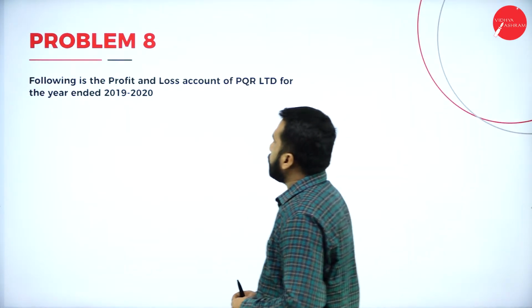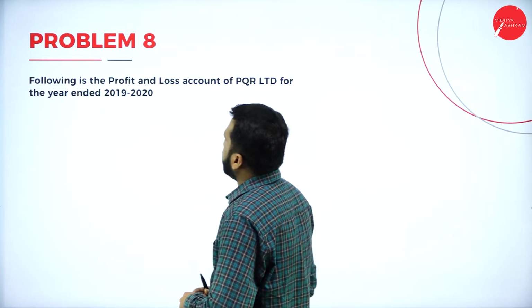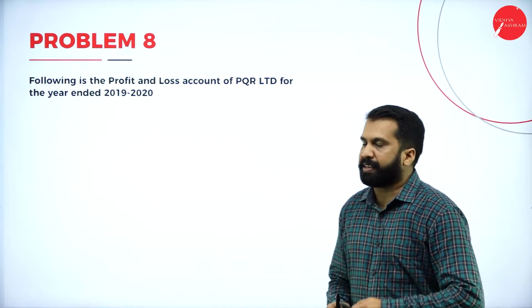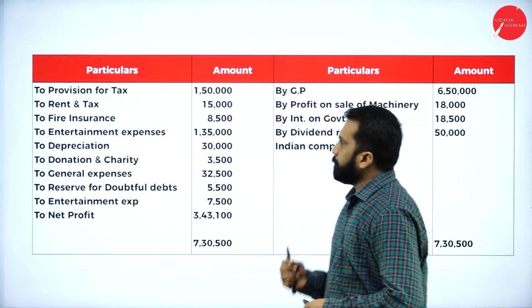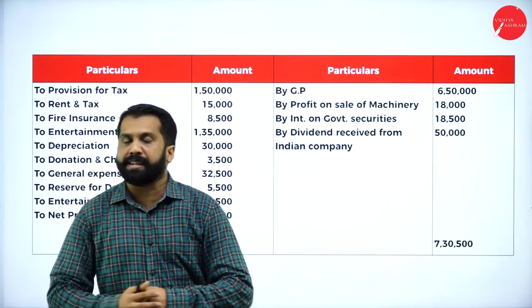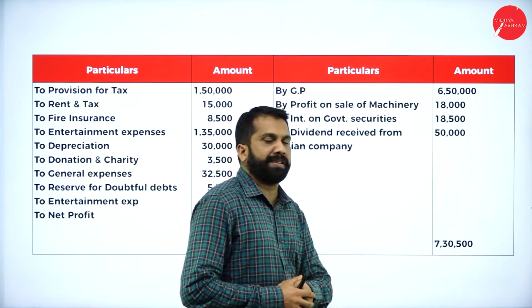Now, following is the profit and loss account of PQR Limited for the year ended 2019-20. These are the information given. As you know, which are the things we are supposed to take as inadmissible expenses.